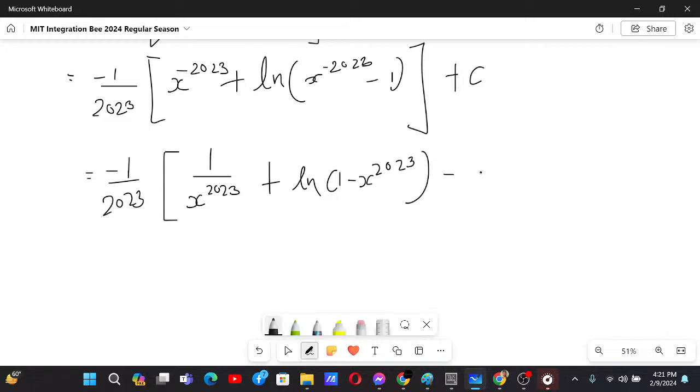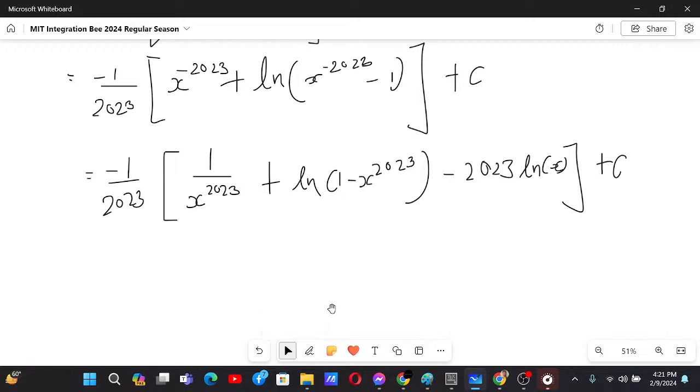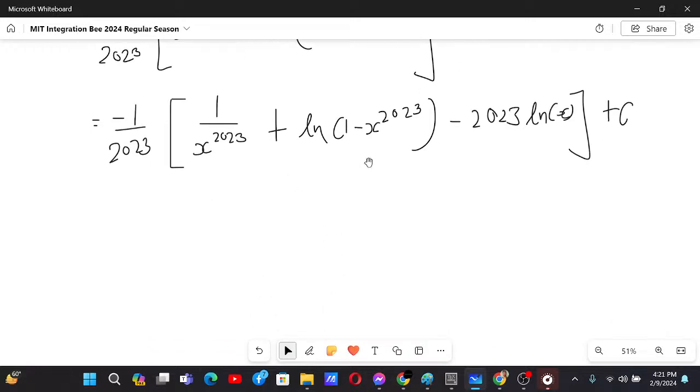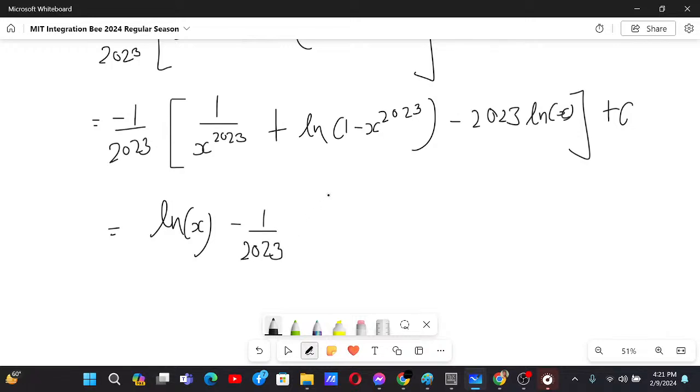Yeah, so minus 2023 ln of x, and then plus c. So now we just distribute this expression for all of them, and then we get ln of x. From here it will be a minus sign and the number will just cancel out. Over here we have minus 1 by 2023, and then x to the power minus 2023. Over here we have minus 1 by 2023 ln of 1 minus x to the power 2023 plus c.